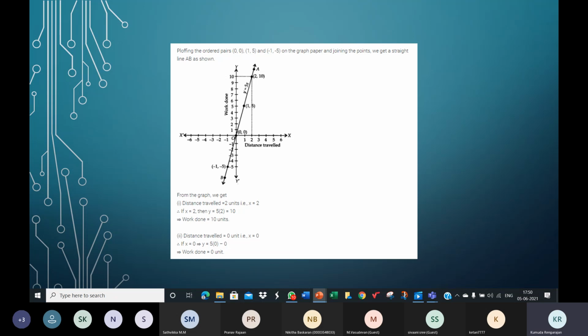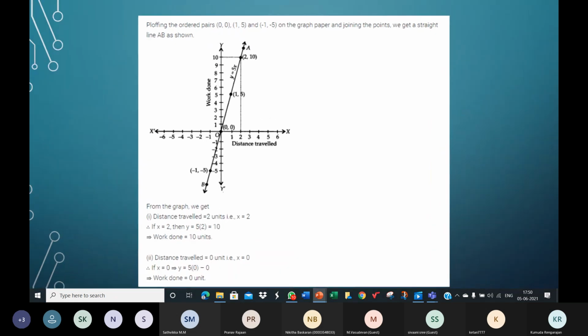If you've completed, please share your graph with me. Ma'am, are 3 points enough? We have come to the end of the chapter and now you're asking me if 3 points are sufficient.